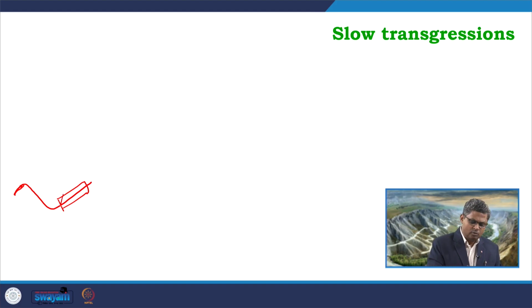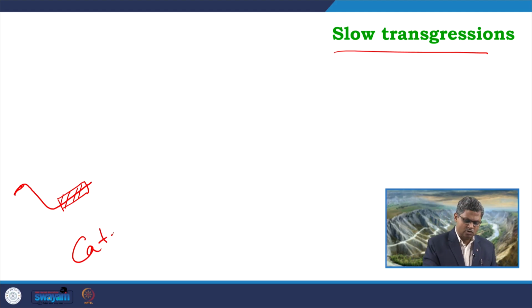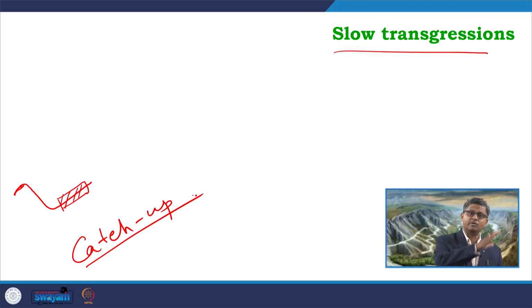In this scenario, accommodation creation and the rate of platform growth try to maintain a balance where continuous carbonate production is going on, and we commonly get a catch up phase. This phase is called the catch up phase. The earlier one during HST was the keep up phase.